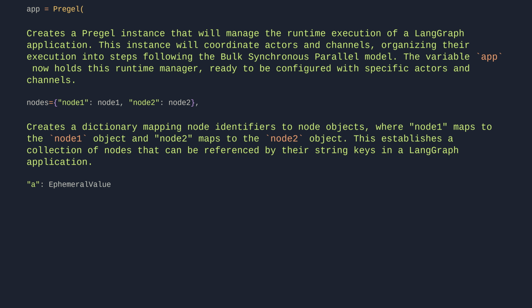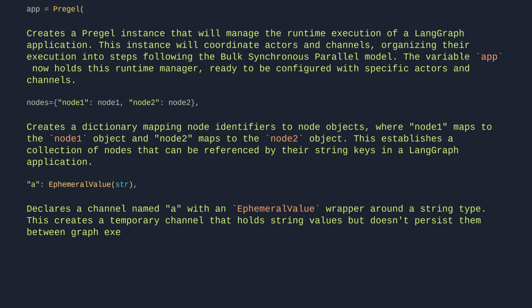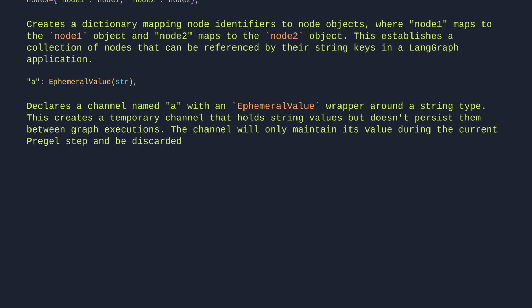A: EphemeralValue, str. Declares a channel named A with an ephemeral value wrapper around a string type. This creates a temporary channel that holds string values but doesn't persist them between graph executions. The channel will only maintain its value during the current Pregel step and be discarded afterward.